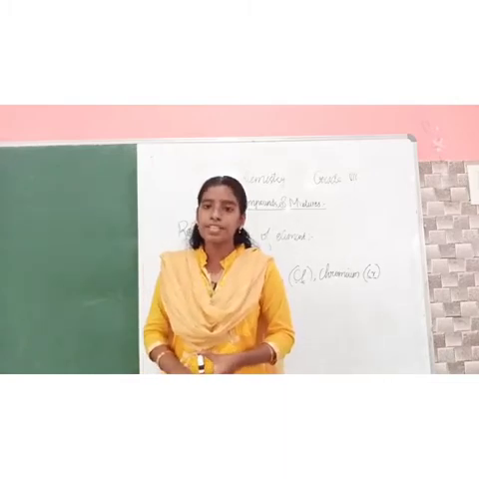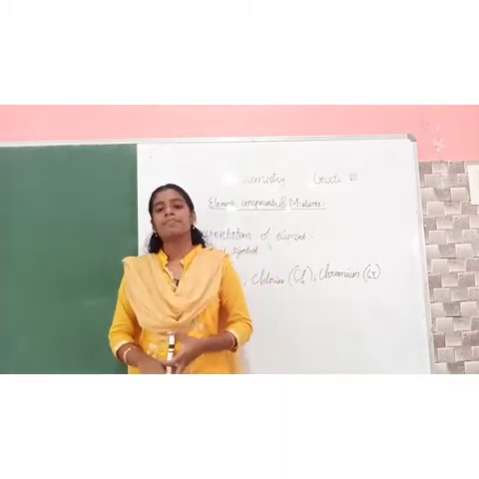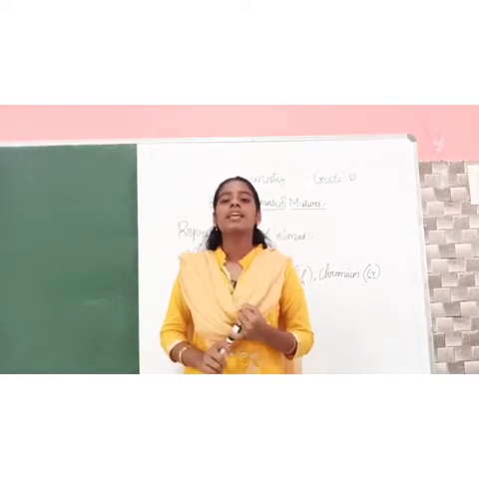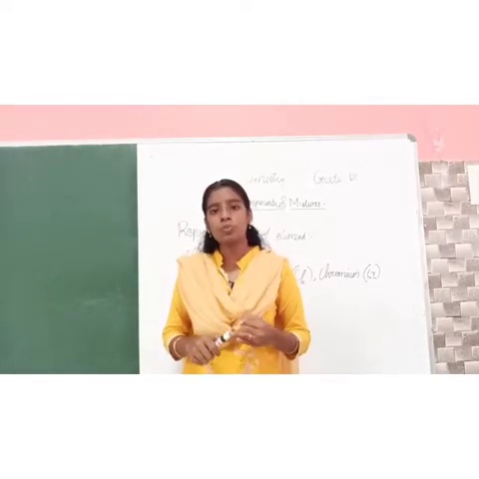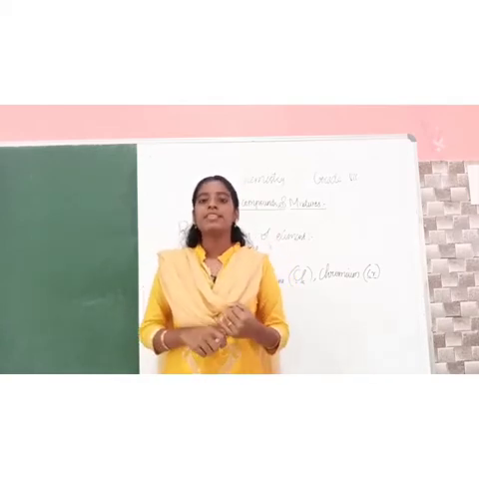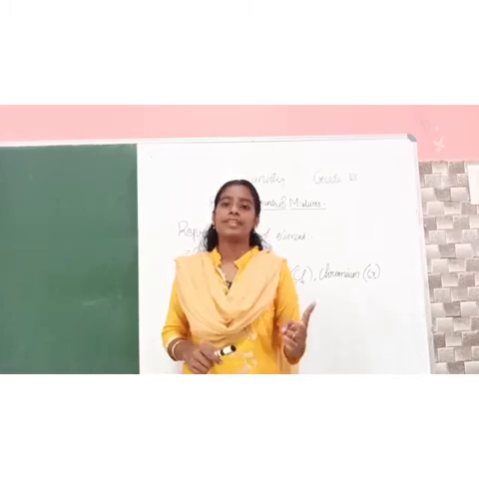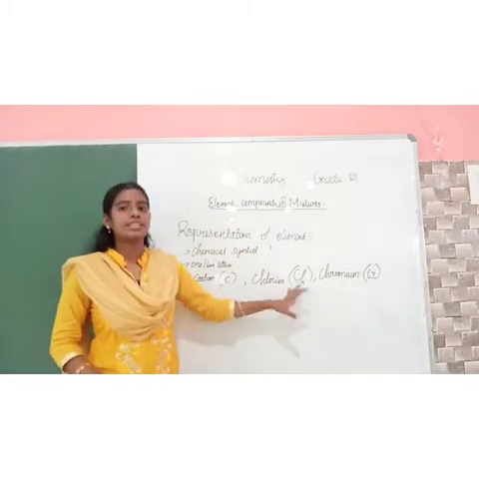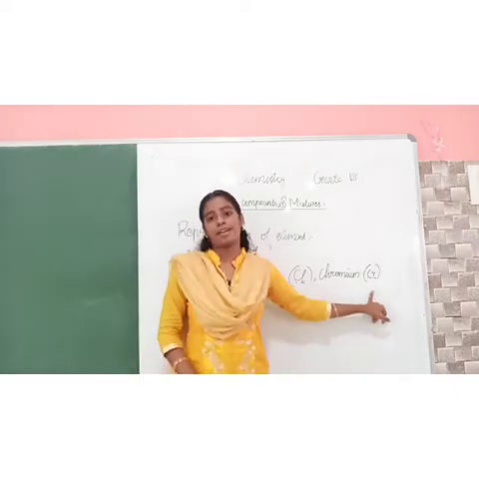Then, representation of elements. Elements can be represented using chemical symbols. Two rules: the symbol should have one or two letters. Then, when we have more than one element starting with the same letter, we have to use two letters, like carbon C, chlorine Cl, chromium Cr.